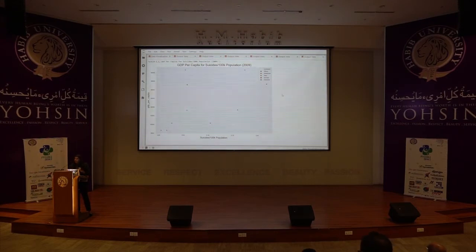Now the color might be pretty, right? But you can see circles on the screen, and what is the maximum information you can get out of this plot? You can just see that, okay, there might be a difference between the GDP of different continents, right? But you cannot see any information besides that. It is a very basic plot. So this plot has its own limitations, right? So if I want to communicate a different depth of information, I will need to add more information. I will need to add more interactivity to the plot.